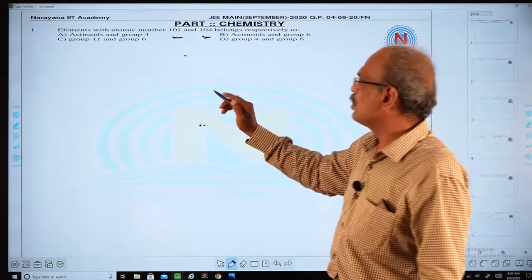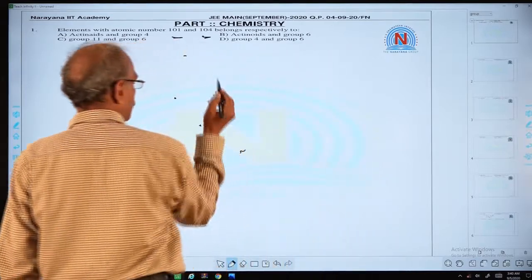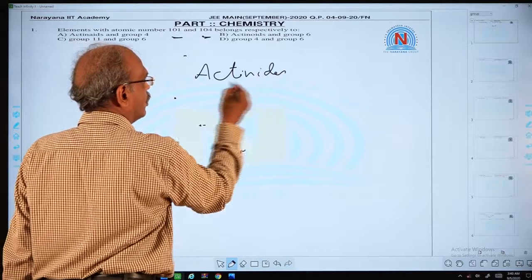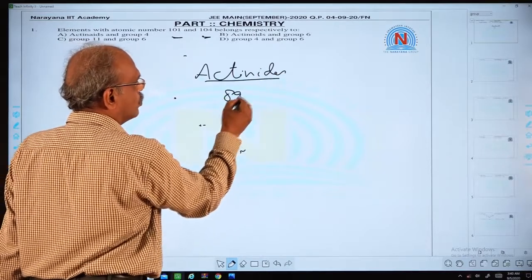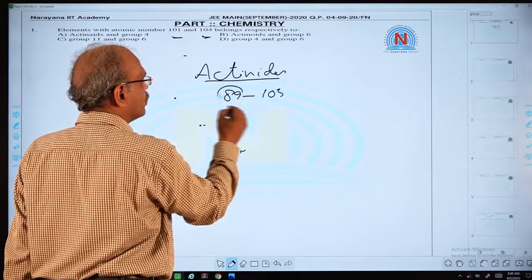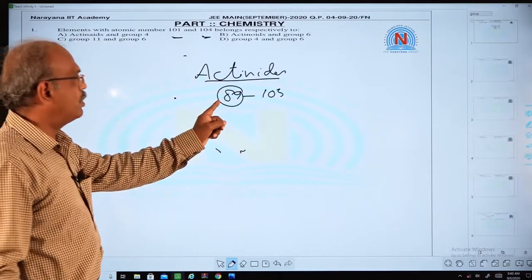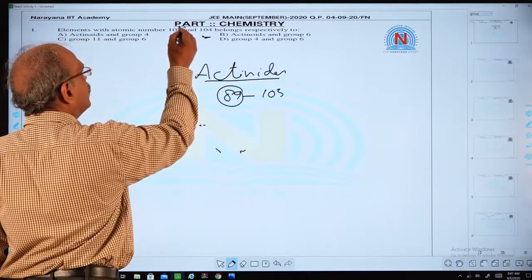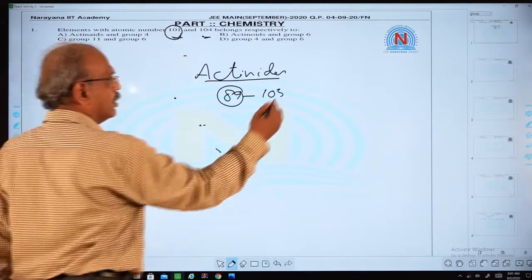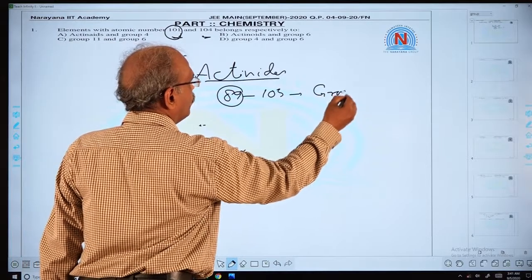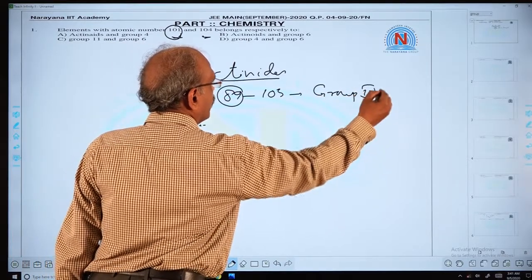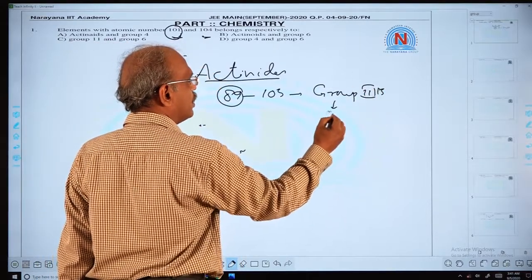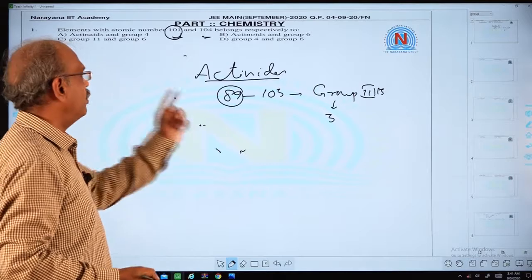From this, we know that actinides are 89 to 103. Of course, this belongs to 3B. This is also actinium, belonging to 3B. Clearly, the element with atomic number 101 belongs to group 3B, or according to the IUPAC system, group 3 element.